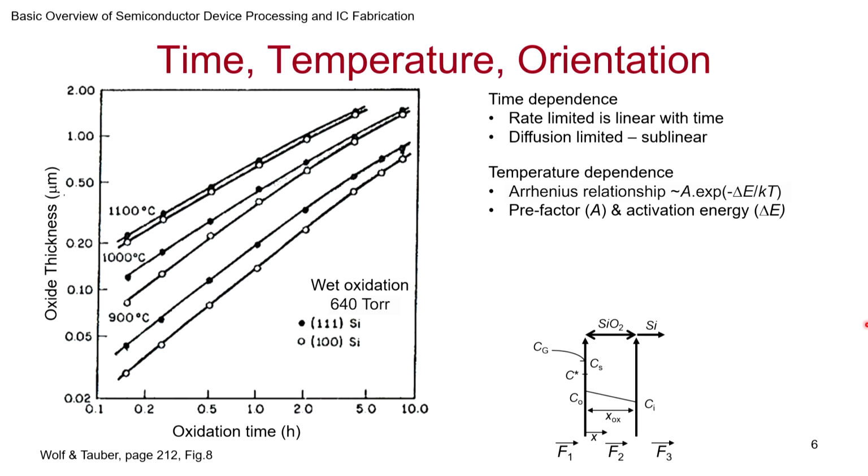Temperature dependence: although I showed some plots of how B by A values, the linear constant and the parabolic constant B, are varying, we did look at that. But typically the whole oxidation process with temperature has an Arrhenius relationship. What is the Arrhenius relationship? It is of the form a constant multiplied by exponent of minus delta E by kT.